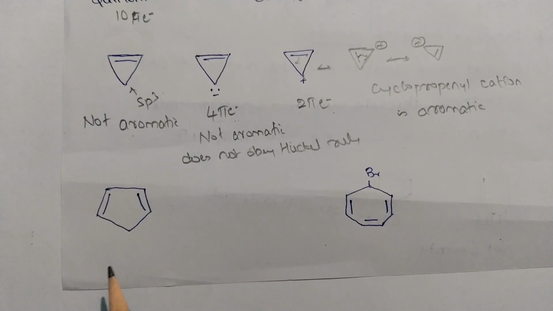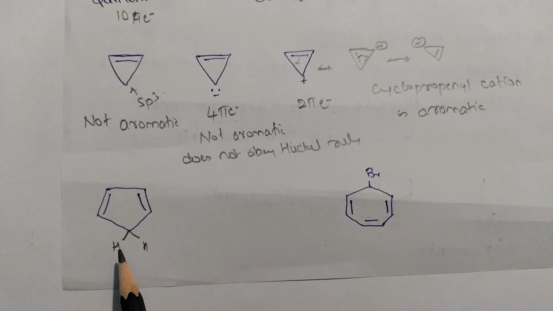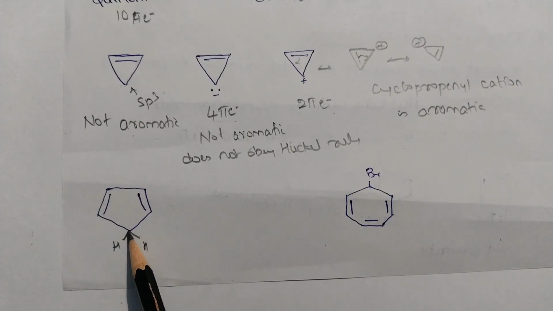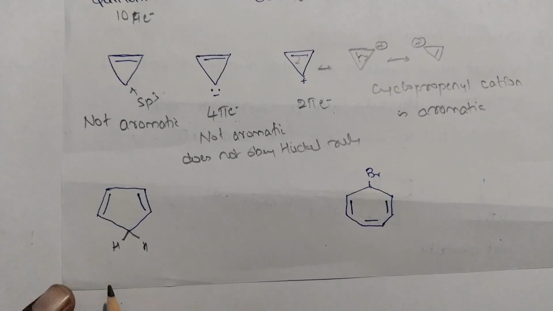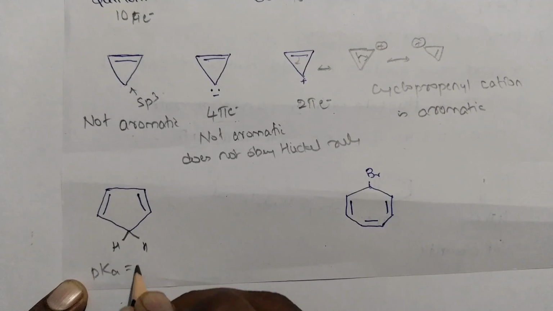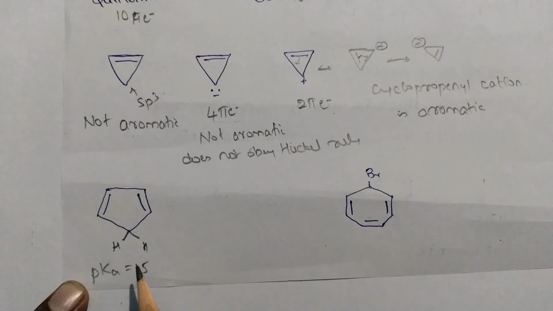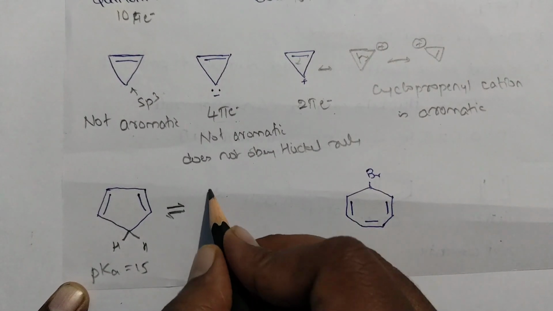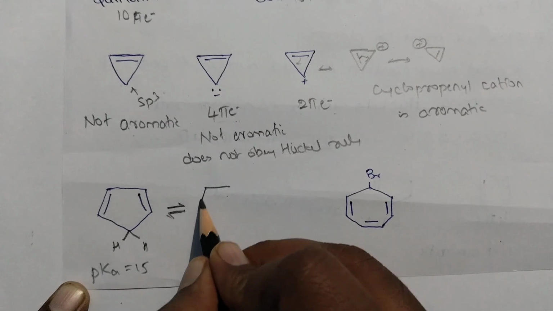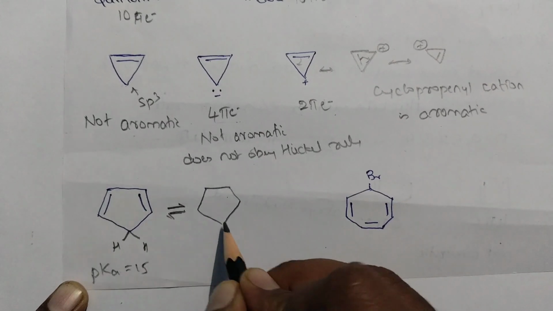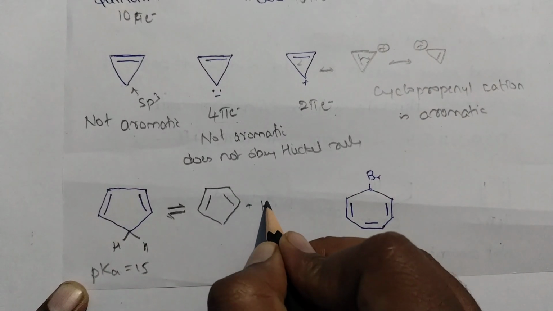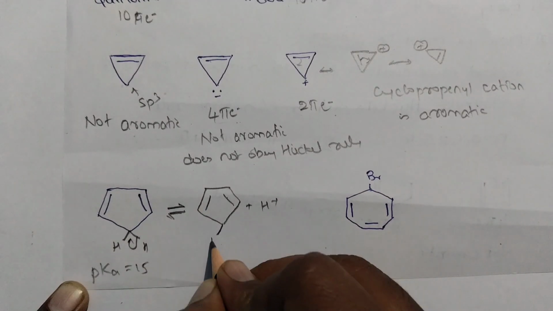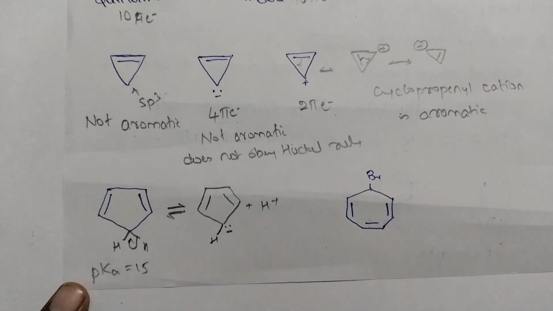The next example is the cyclopentadiene system. This is also not aromatic, as in the earlier example of cyclopropene. This also has an sp3 carbon, hence it is not aromatic, but its pKa value is 15, so it is highly acidic. Why is this highly acidic? When it loses one proton from here, it will be like this.